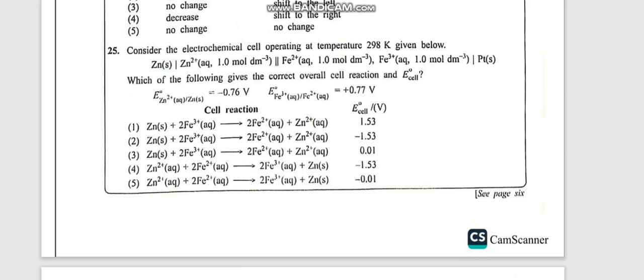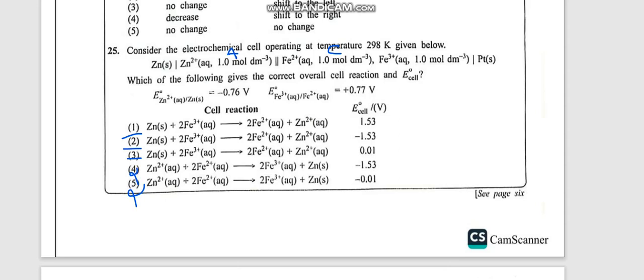Now here in this question they have given us the cell reaction. You know in the cell reaction, this side we write the anodic reaction and this side we write the cathodic reaction. So the anode is undergoing oxidation, so zinc should obviously undergo oxidation. Then the cathode side is undergoing reduction, so Fe3+ should reduce. That means zinc should undergo oxidation to Zn2+ and Fe3+ should reduce to Fe2+. Based on that our guesses are 1, 2, 3. Based on that we can reject 4 and 5.